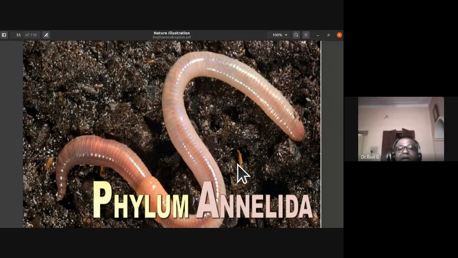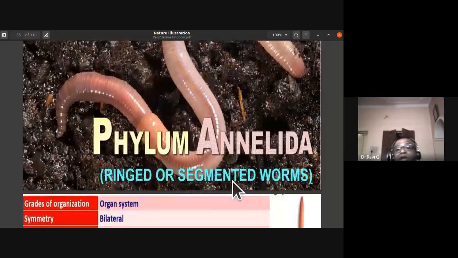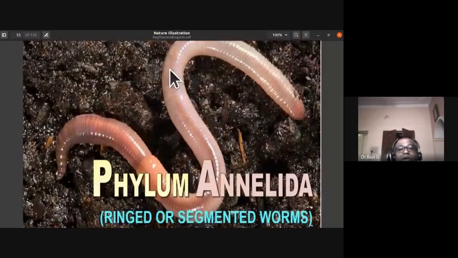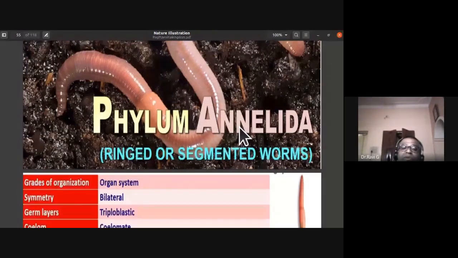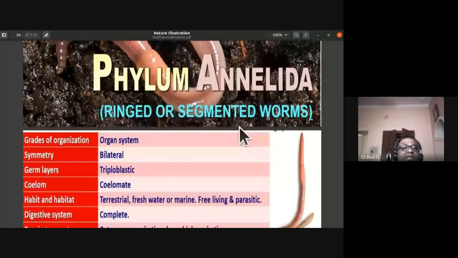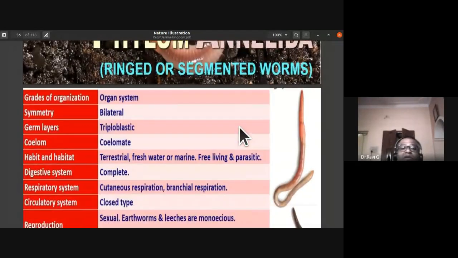So phylum Annelida, or segmented worms, ringed worms, their body almost looks like tenicoid rings. This segmentation is both external and internal segmentation, which we call metamerism. And almost all the body organs are equally distributed in these segments. If you look into their grade of organization, they have organ system of organization. Symmetry is bilaterally symmetrical.